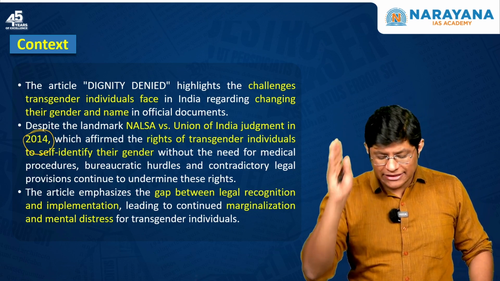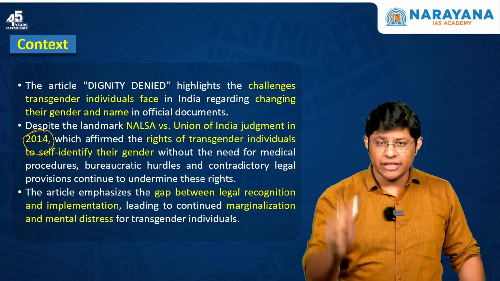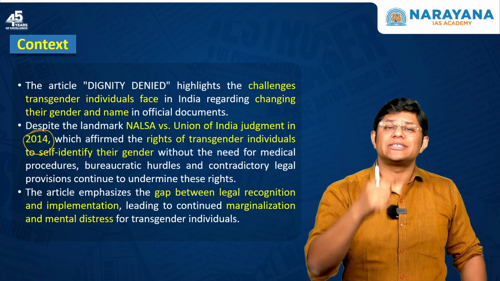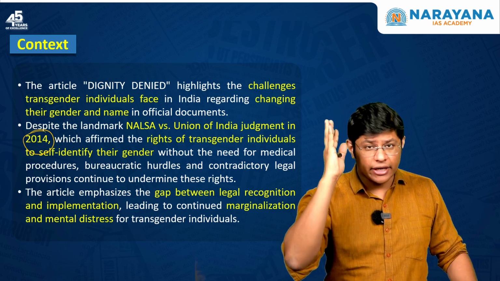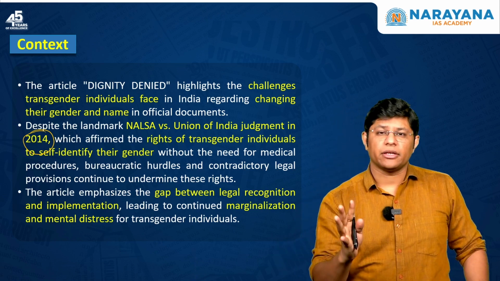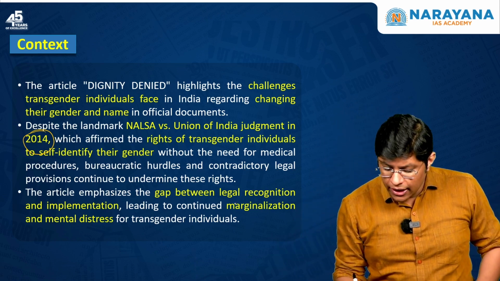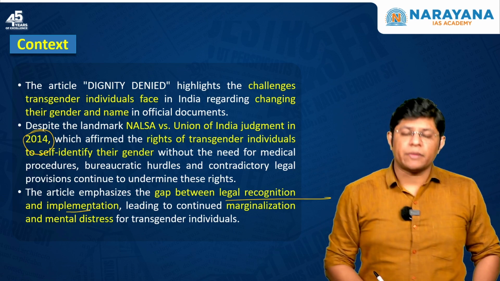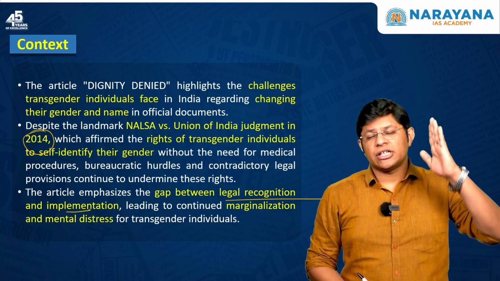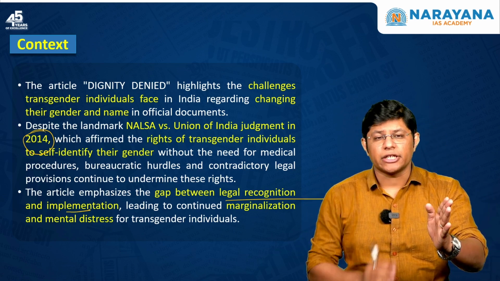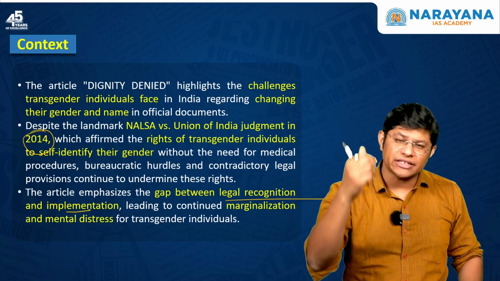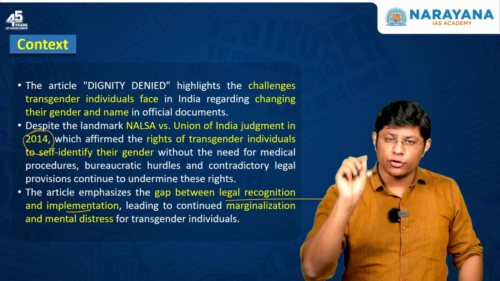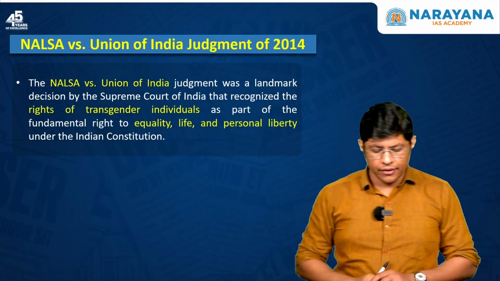The right of self-identification, which means the transgenders have the right to self-identify themselves. But there is a gap between legal recognition and implementation. Legally, the transgenders have been given the rights, but it is not enforced strictly. Now, this is a problem in each and every scheme. But here we'll focus on the transgenders.